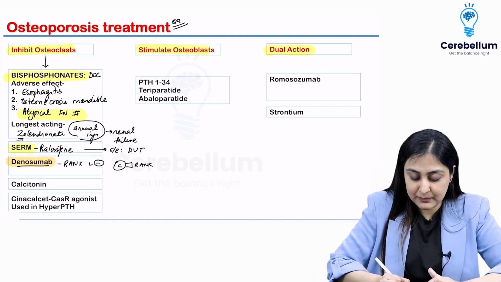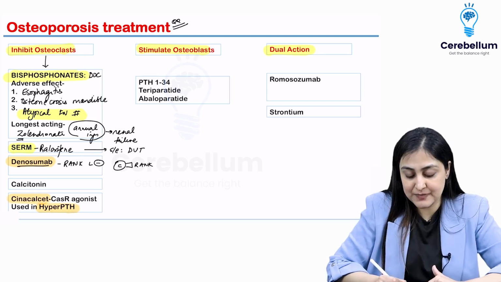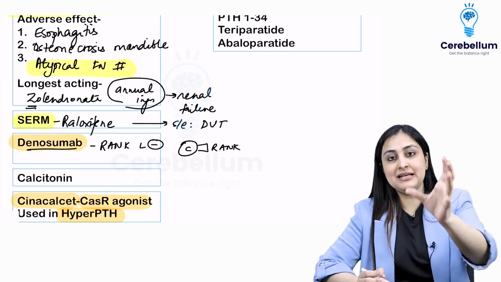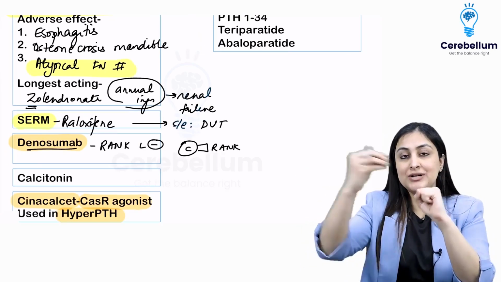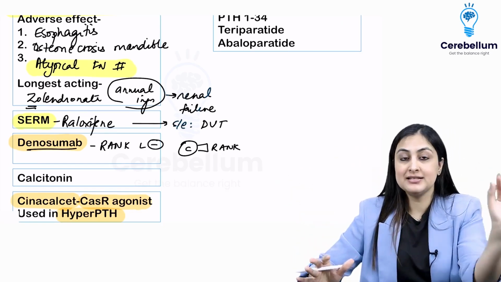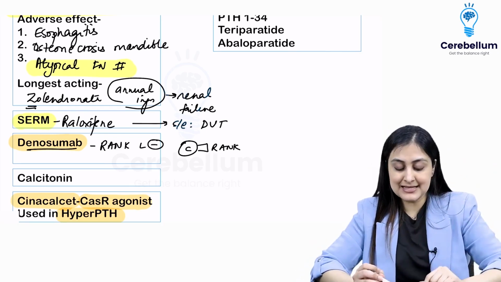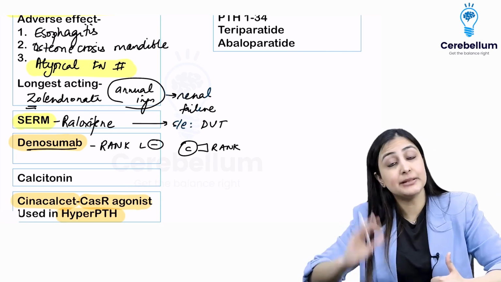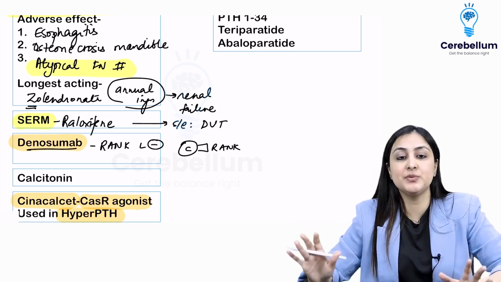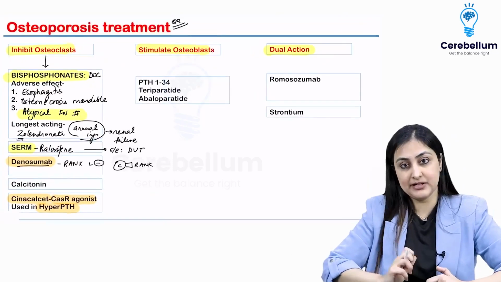And very important, particularly in hyper-PTH, we have cinacalcet, which is a calcium-sensing receptor agonist. So this is a CaSR agonist, basically the parathyroid receptors that tell them that the blood calcium is low, you should secrete. This is the CaSR receptors. All right, so basically cinacalcet is going to bind to it, and it's going to tell the parathyroid that we have enough calcium in the body, you can just chill out. So that is how we can use it in hyper PTH.